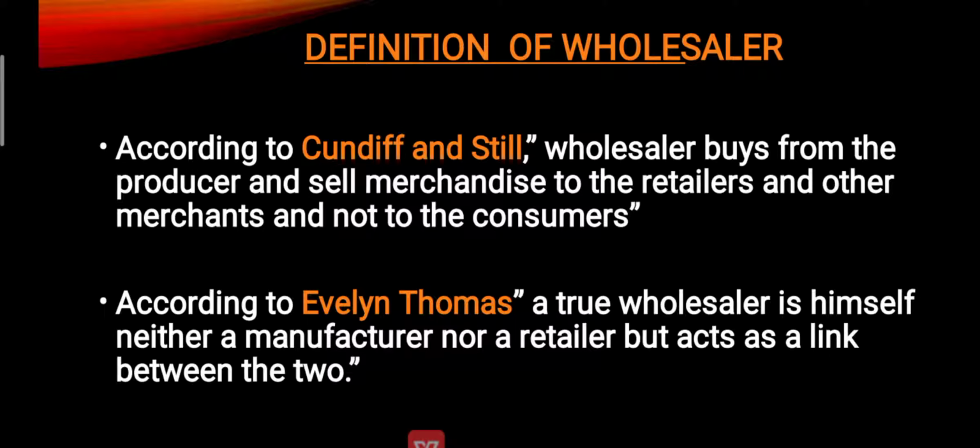So the wholesaler doesn't have a direct link between the producer and the consumer, but he links the producer and the retailer. According to Evelyn Thomas, a true wholesaler is himself neither a manufacturer nor a retailer, but acts as a link between the two. Both definitions are very simple and clear, stating that he acts as a link between the manufacturer and the retailer.